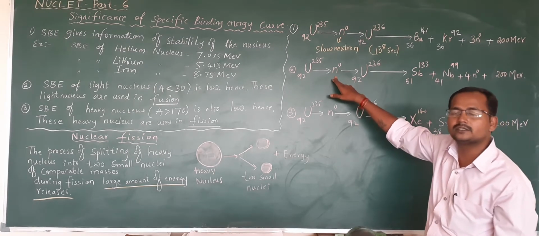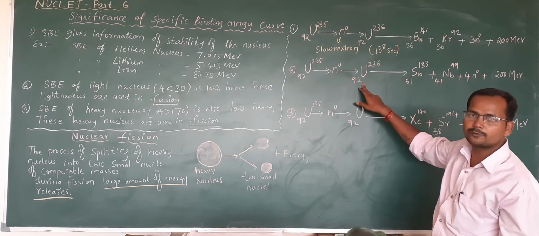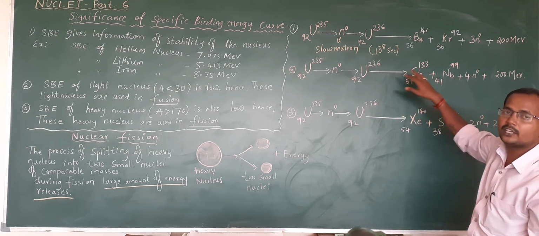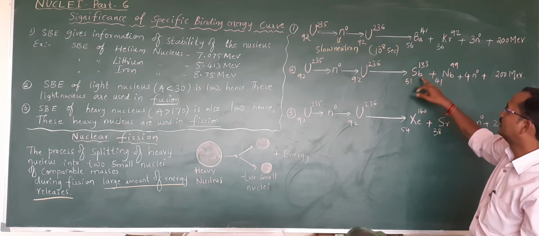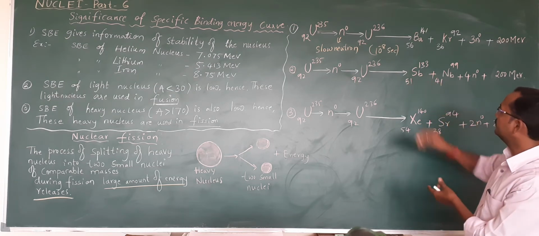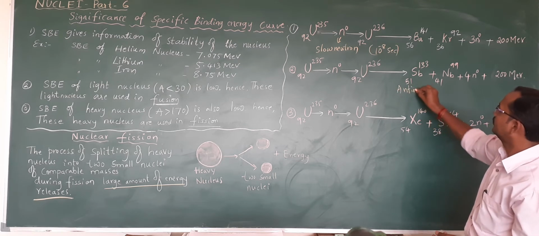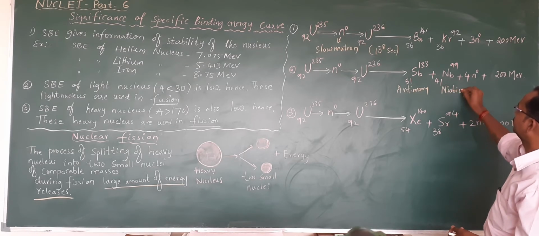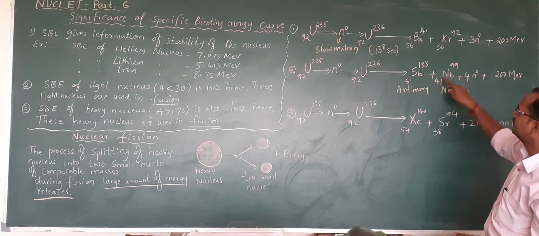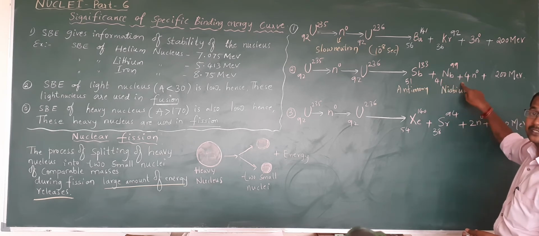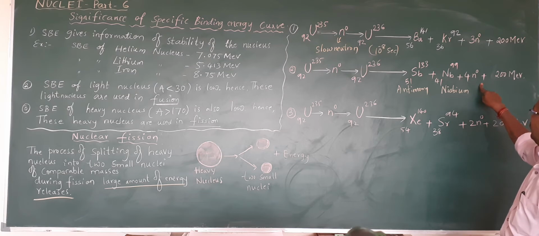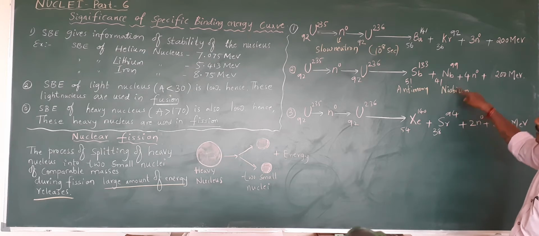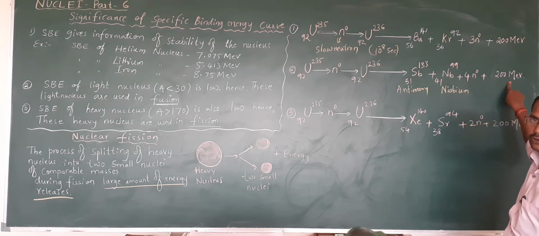Slow neutron is also called a thermal neutron, which forms the compound uranium-236, and again within a small interval of time it may give you the fragments: this is antimony, and this is niobium. Antimony 133 51, niobium 99 41 plus 4 neutrons, right? When will 4 neutrons come? When uranium-236 splits into antimony and niobium, at that time 4 neutrons come plus 200 million electron volt energy is released,